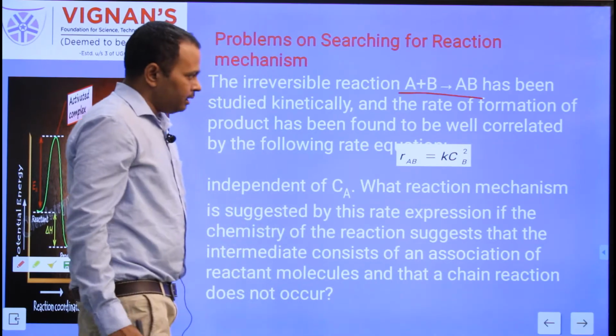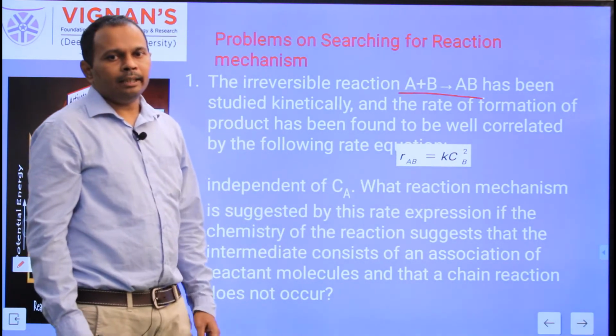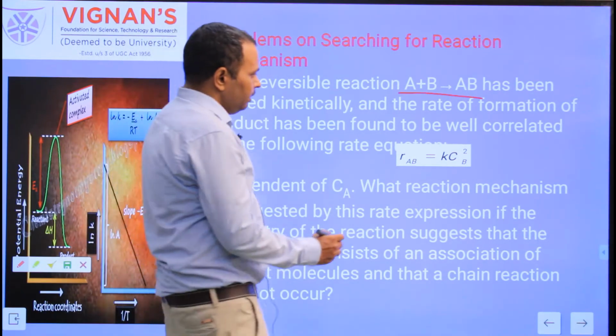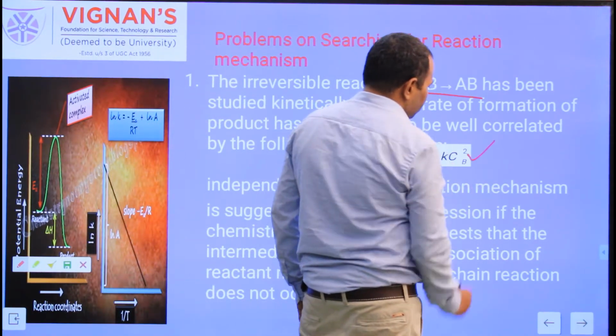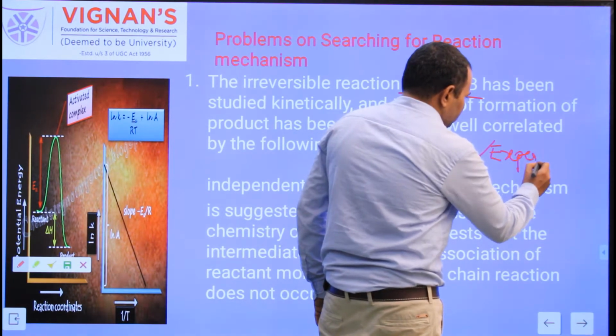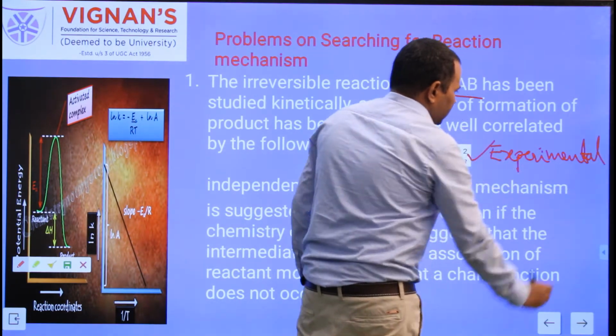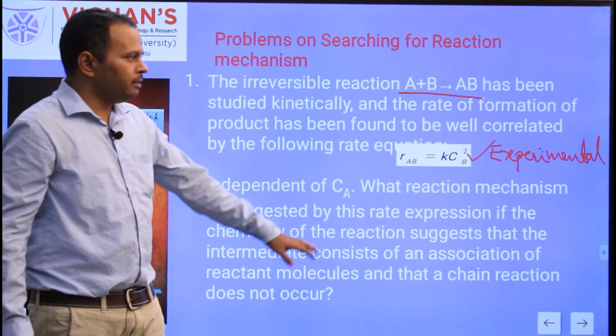For this reaction, the experimental rate of formation of AB is given, that is k C_B squared. This is the experimental rate of formation.